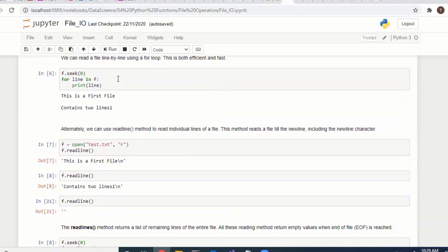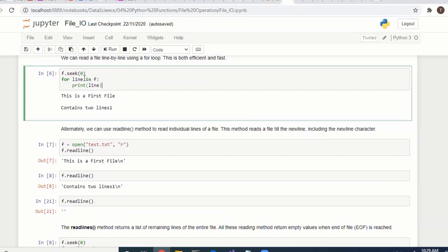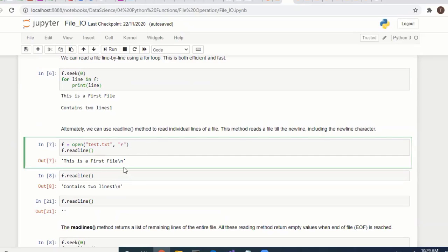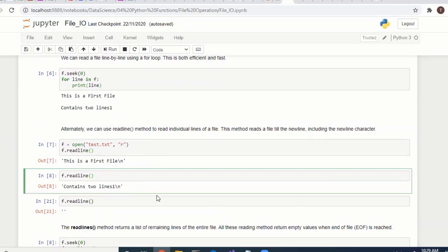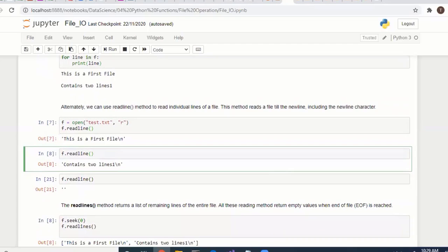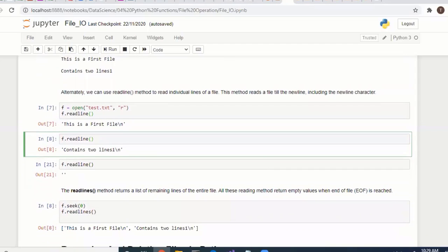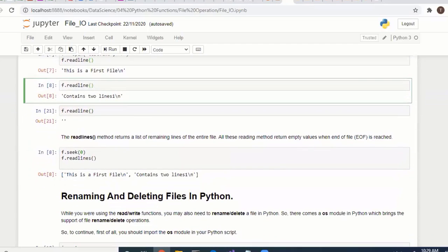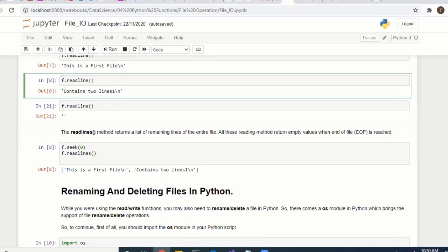If you want to read line by line, you can do that with readline. The first line is getting printed. After getting the first line, if you call the readline function again, the next line will be printed. Readline and readlines are two different functions. Readline reads line by line, and readlines returns the entire file inside a list.